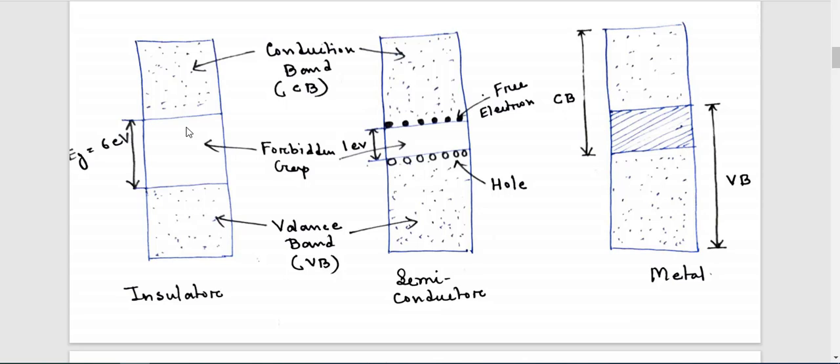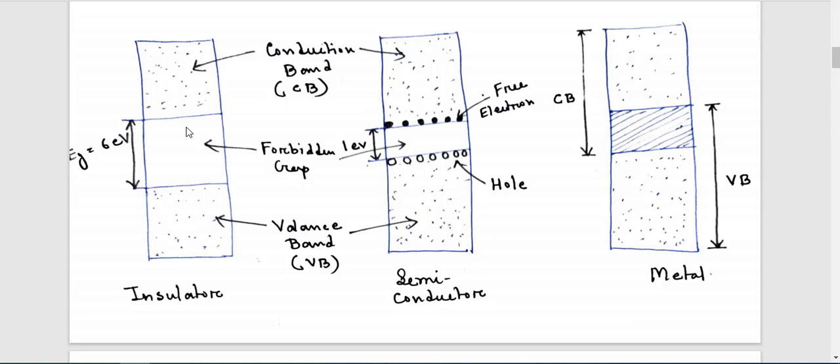If you classify crystalline solids, they can be classified into three categories: insulator, semiconductor, and metal. An insulator is one kind of crystalline solid where the band gap energy, also known as what?